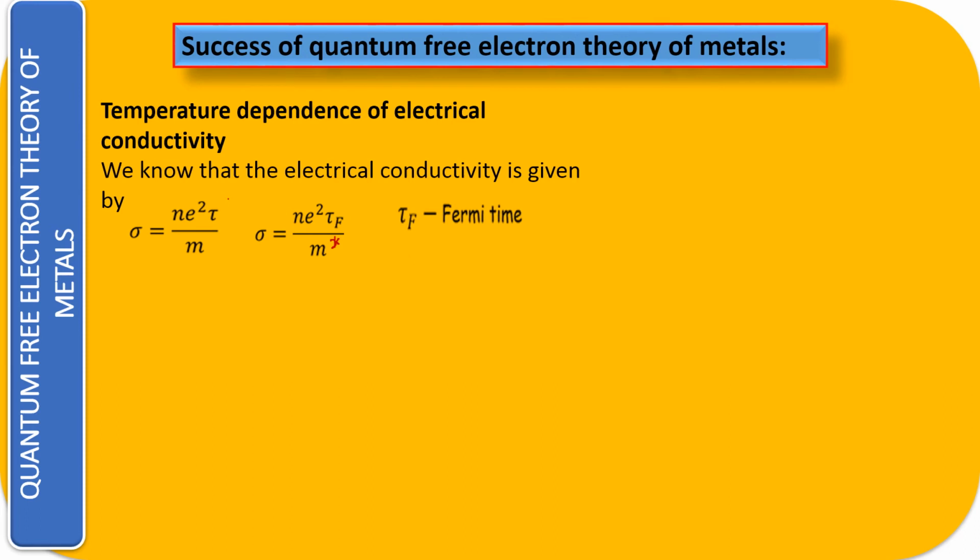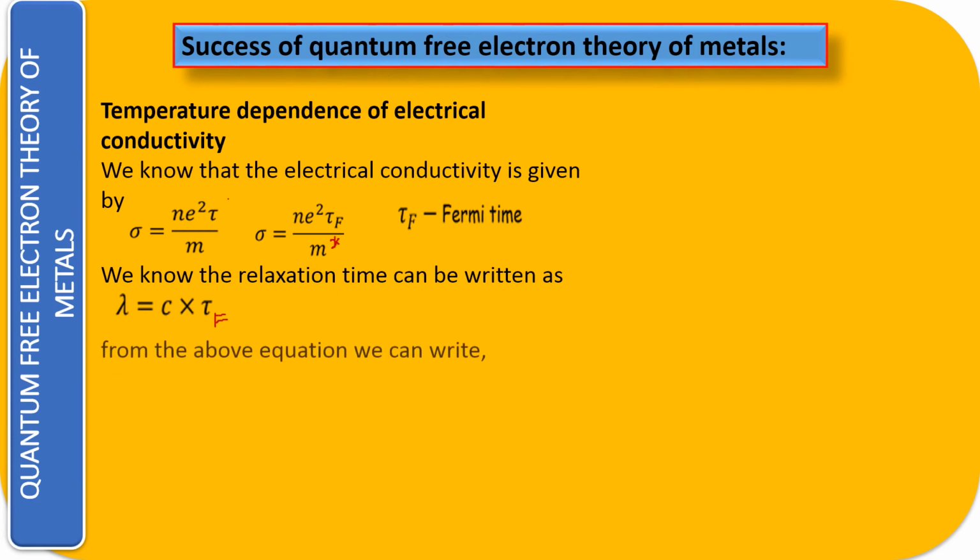So here what we are saying, tau F is your Fermi time, that is the average duration between the collisions of the electrons, right? We know that the relaxation time can also be written as lambda is equal to C into tau. Now naturally, what is lambda? Lambda is your average distance traveled between the collisions. So lambda is a distance. Distance is equal to velocity into time. So velocity is your C, and tau is your time between which it is going to make the collision. So the average relaxation time that we can find from here is tau F, if we are taking it at the Fermi level.